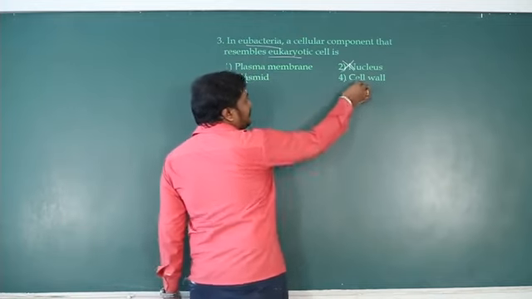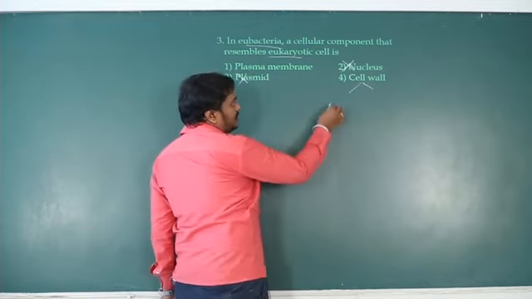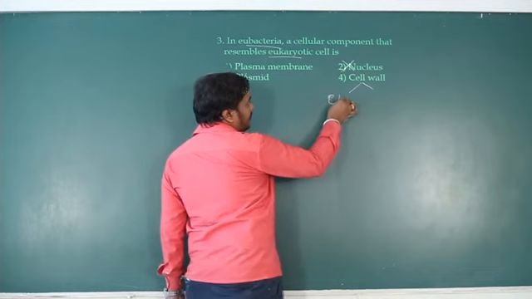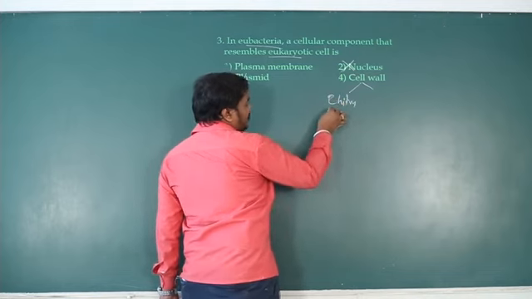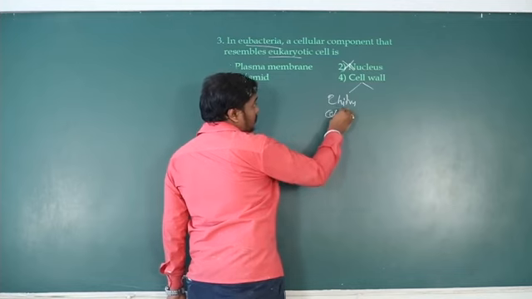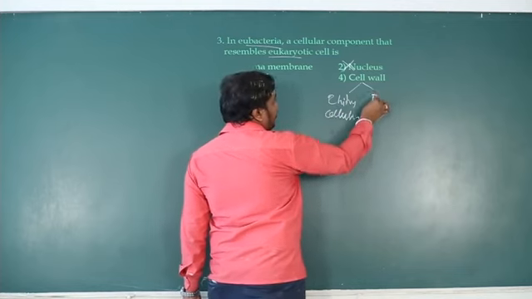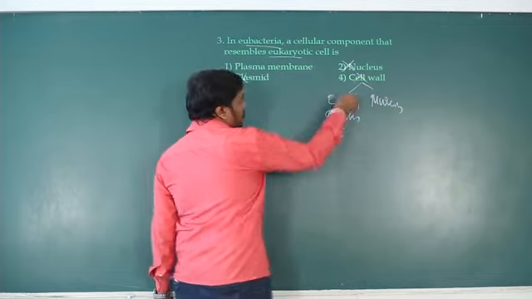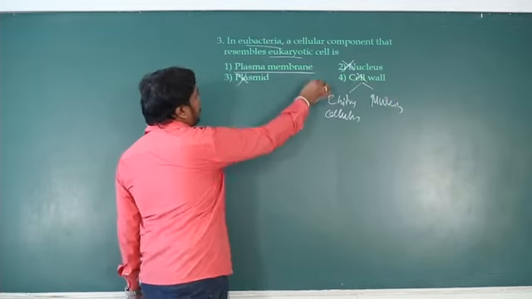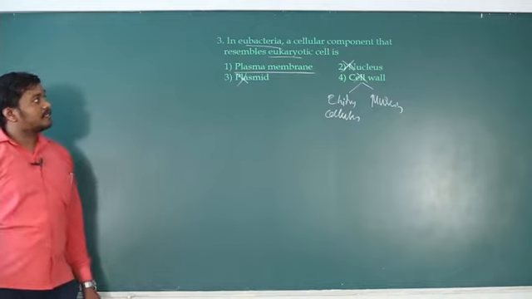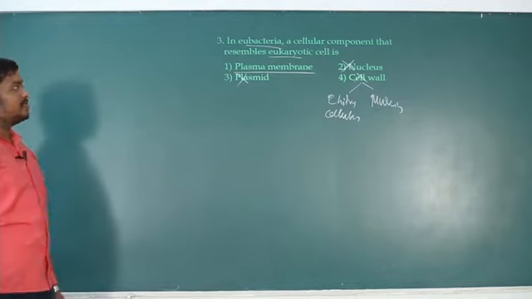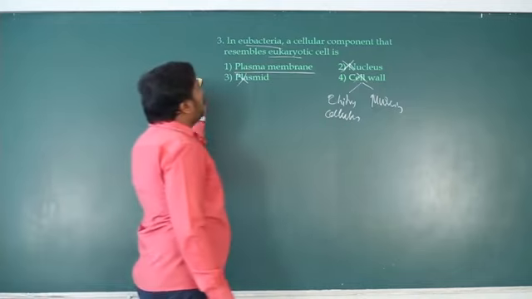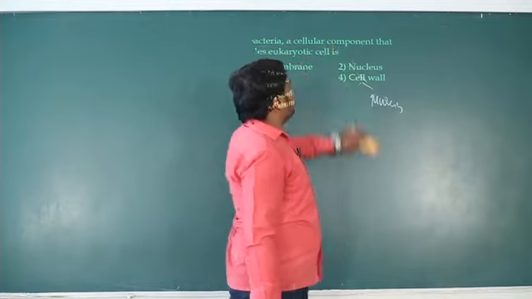Then cell wall, different materials are there. In fungi, chitin. In plants, it is cellulose, and in bacteria it is murein. So there is no match with this. The only match is plasma membrane. The plasma membrane present in all living organisms is the same, made of lipid and protein.